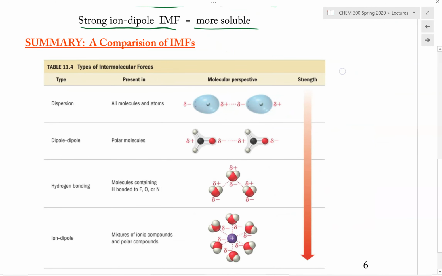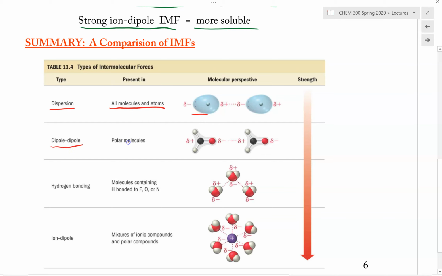And now let's do a quick comparison of the different types of IMF. First, we have seen the dispersion force already. This is present in all molecules and atoms, and this is a function of size. The bigger the molecule, the stronger the dispersion force will be. And this consists of the temporary dipole moment, as we have seen.